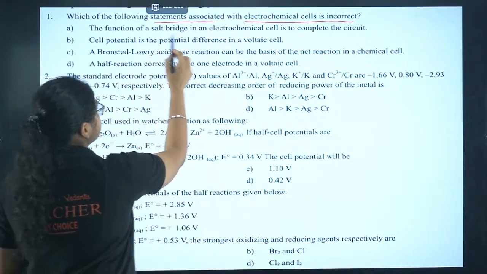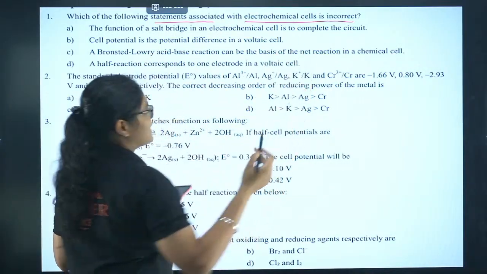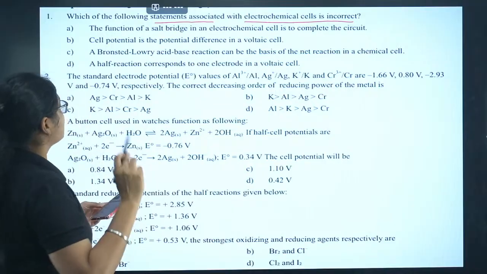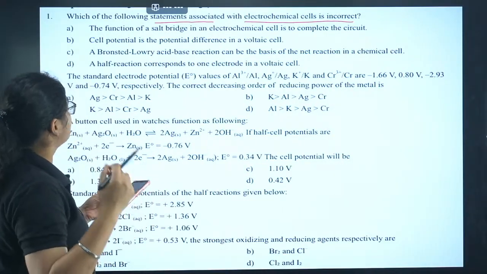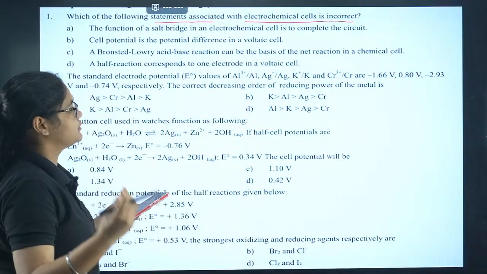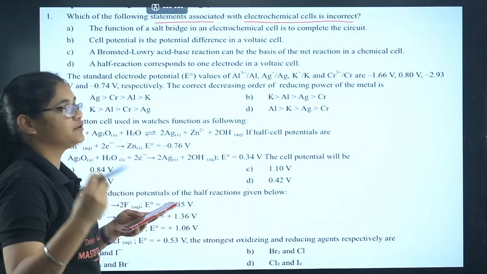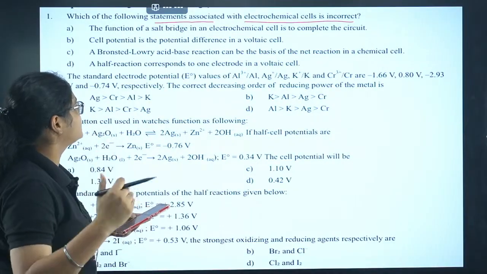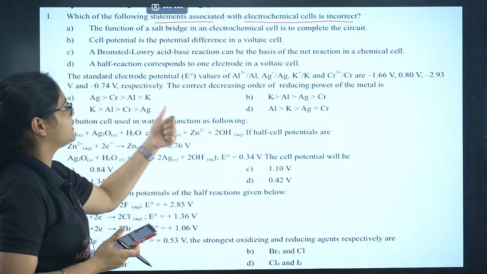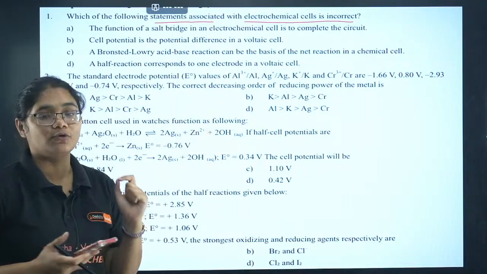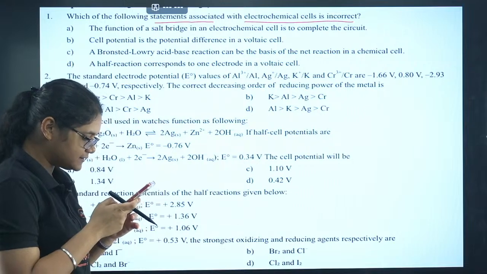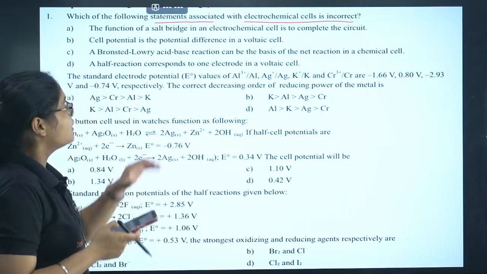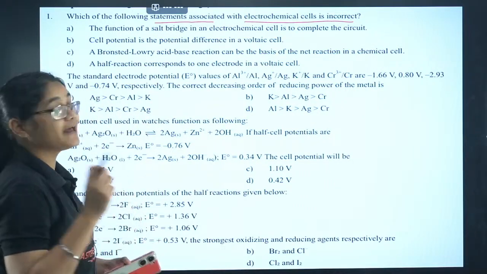The function of a salt bridge in an electrochemical cell is to complete the circuit. Cell potential is the potential difference in a voltaic cell. A Bronsted-Lowry acid base reaction can be the basis of the net reaction in a chemical cell. A half cell reaction or half reaction corresponds to one electrode in a voltaic cell. Which is the incorrect statement here?